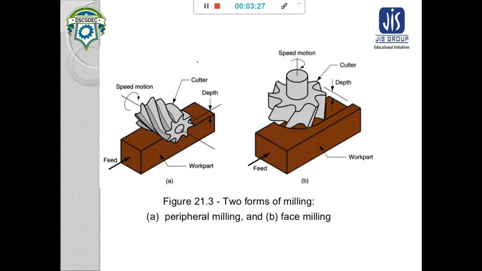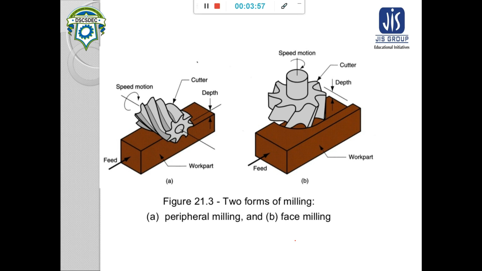Now there are two types of milling: first is peripheral milling, second is face milling. By peripheral milling, the thickness of a square workpiece is reduced. That means the cutting of a planar surface can be done by peripheral milling.